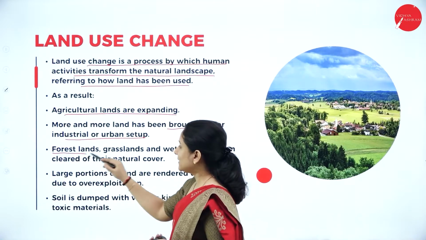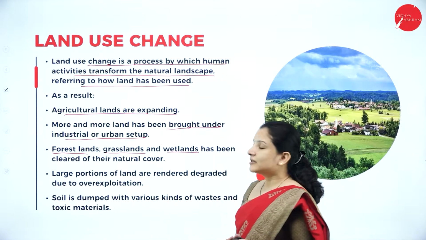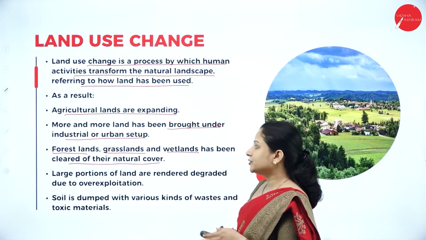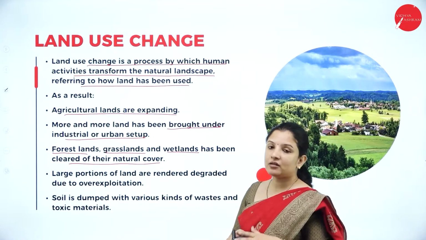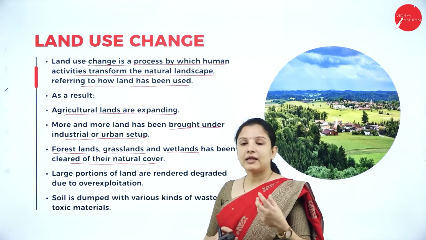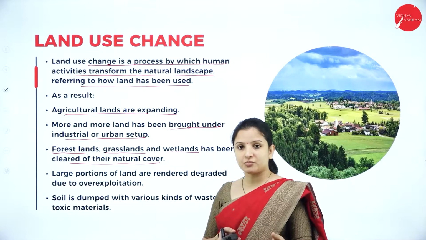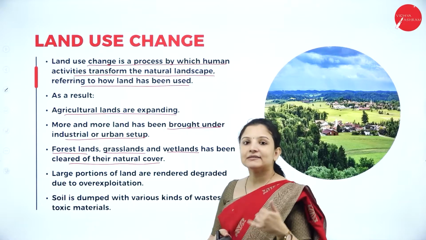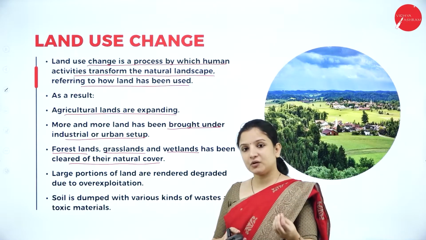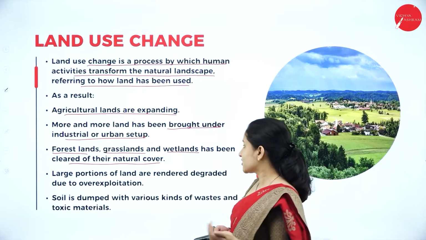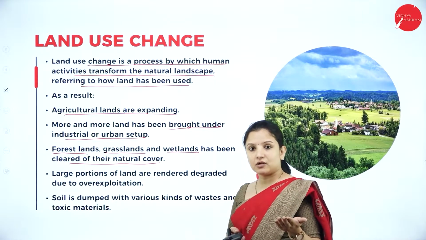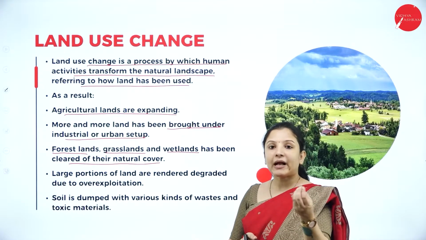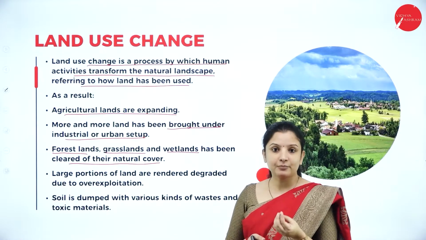Next, forest lands, grasslands and wetlands have been cleared or completely removed of their natural cover. Forest lands have been converted into lands which can be used for transportation, industrial and various construction purposes. Grasslands have also been converted for agricultural purposes, etc. And wetlands have also been converted so that they can be used for constructing houses and all that. Paddy fields are one of the best examples of wetlands.